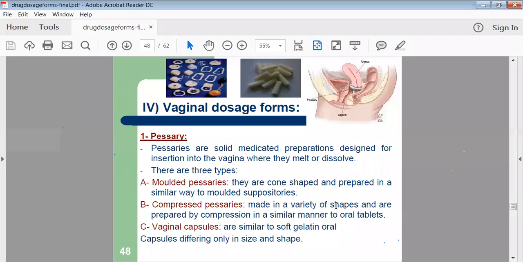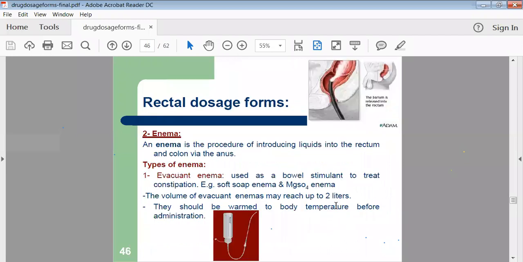Suppositories most of the time we are using through the anus, or they are administered into the rectal cavity, but the pessaries are administered through the vaginal cavity. There are again three types of pessaries: molded pessaries, compressed pessaries, and vaginal capsules. Depending on the method of preparation, we have three types of pessaries, or three names given to the pessaries.